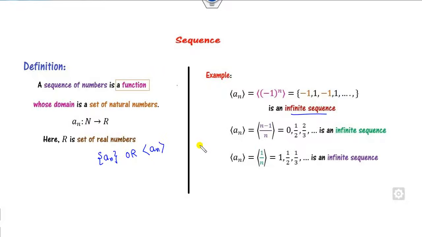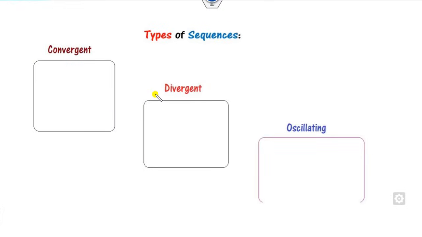There are three different kinds of sequences. One is called a convergent sequence, another a divergent sequence, and the third an oscillating sequence. How can you prove whether the sequence is convergent or not? We will find the limit of this sequence an as n approaches infinity. If this limit is finite and unique, then we can say this is a convergent sequence. If this limit exists and is finite, we can say this is convergent.